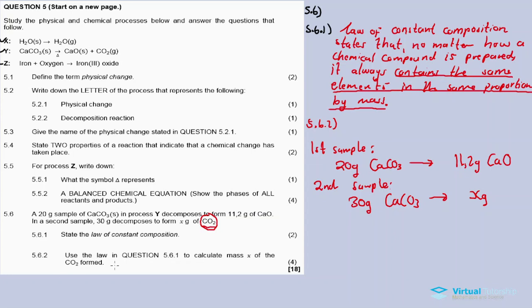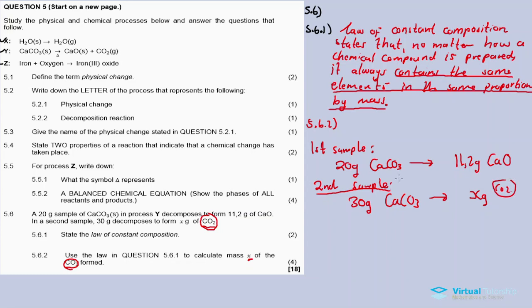So we want to calculate the mass X of carbon dioxide. But I cannot say, with the second sample, that it's X gram of carbon dioxide.